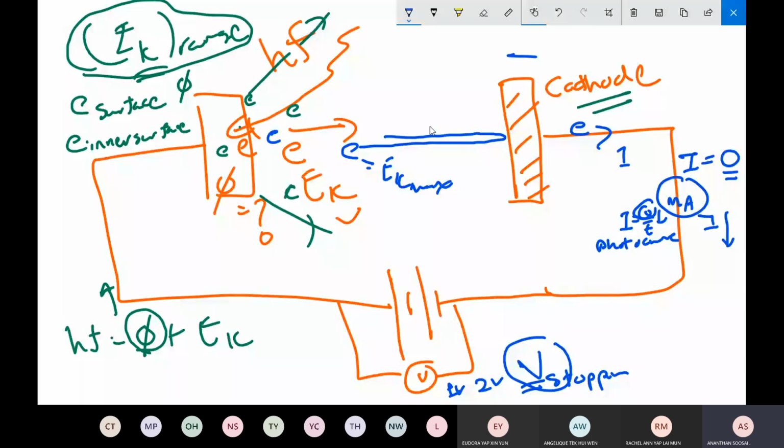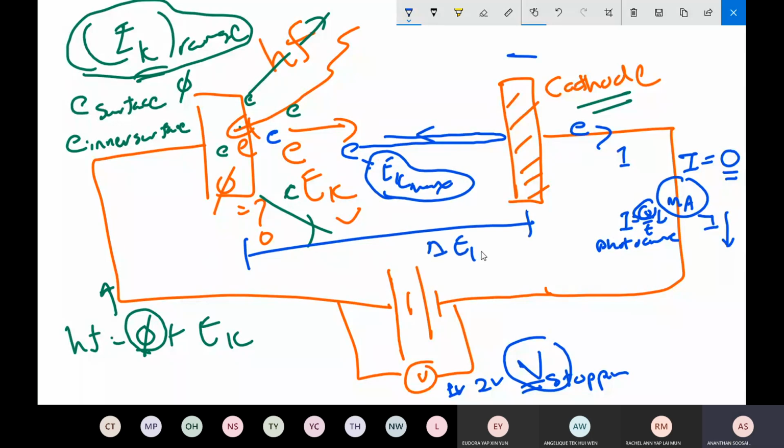According to Millikan, whatever kinetic energy is possessed by the electron, as in your AS knowledge, the change in kinetic energy will be equal to the work done by the field. We call the kinetic energy EK max because Millikan was only able to measure the EK max. The EK max of the electron is equal to the work done by the field.